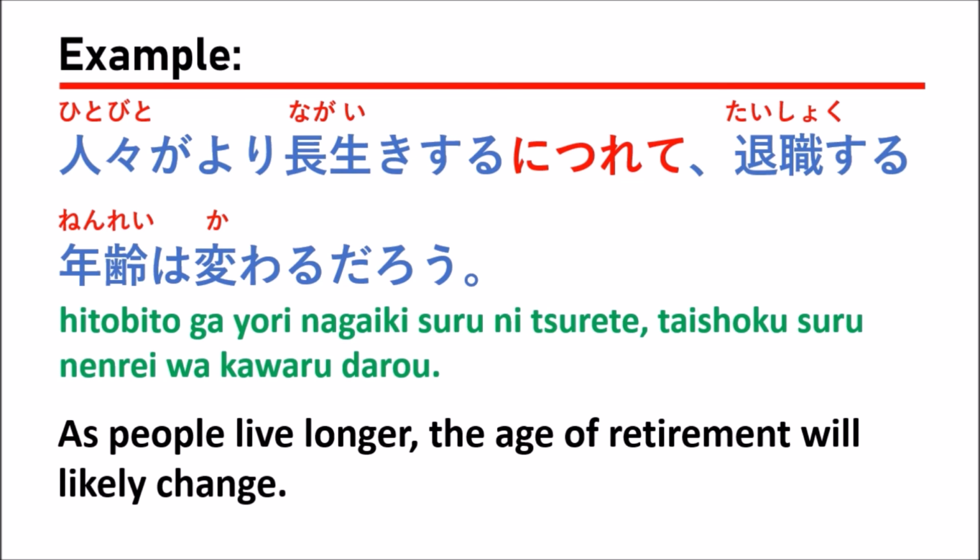退職する年齢 means the age of retirement. は変わるだろう means might be changed or likely change, right? So when you use the grammar of ni tsurete, it means that the first situation happened and it causes the second situation to happen like this, in somebody's opinion or in your opinion.